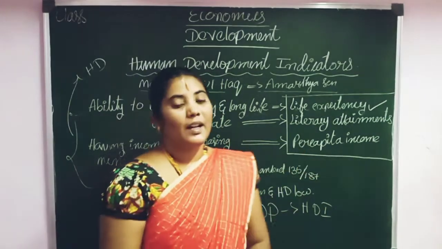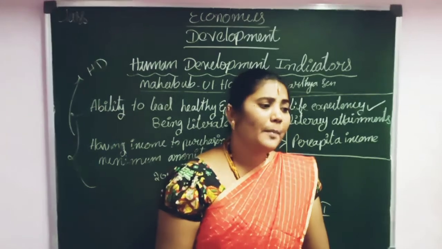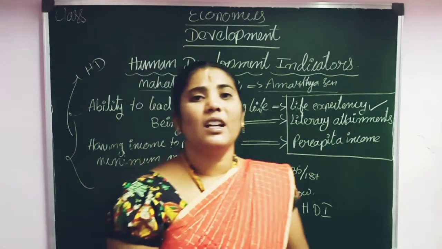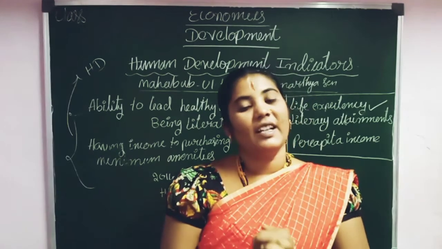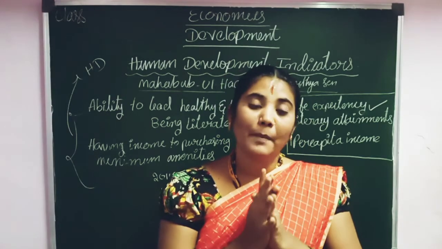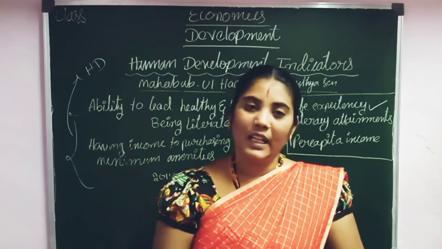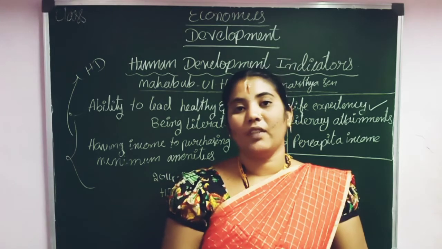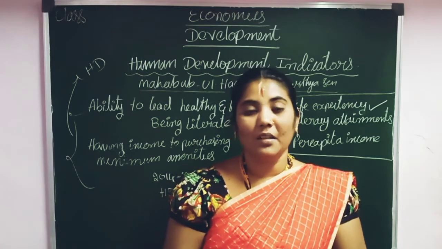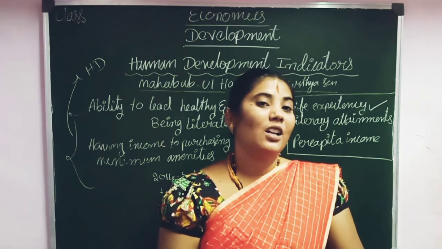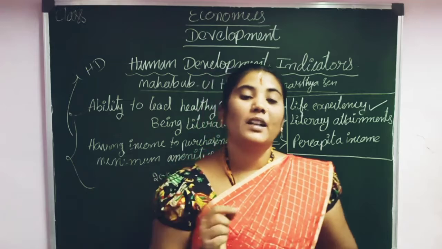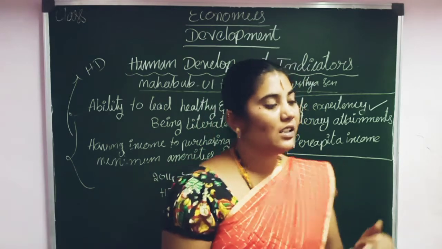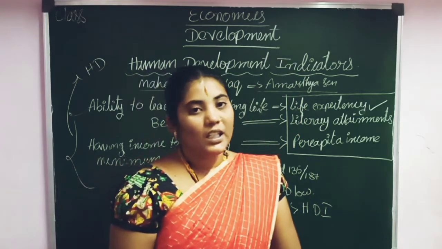Then next is per capita income. Per capita income is very necessary here to lead a decent life. It is very necessary to have a particular per capita income. We already discussed this in the last class. What is per capita income? Per capita income is a person's income. We can calculate it: total national income divided by the total population in a given year is called per capita income.